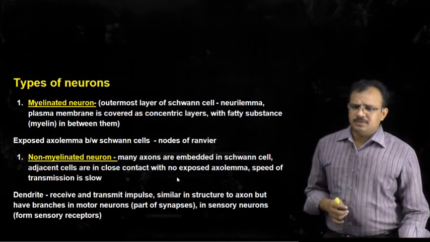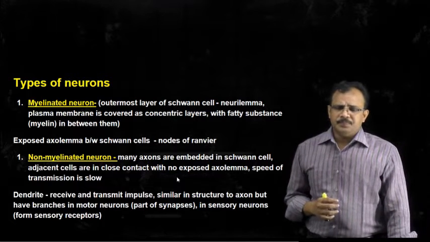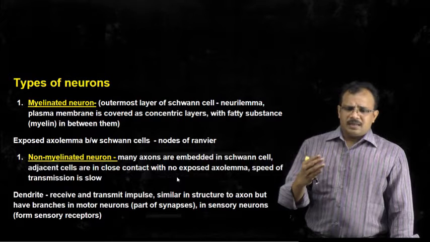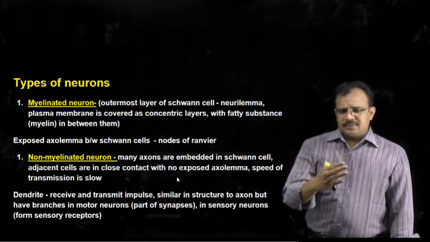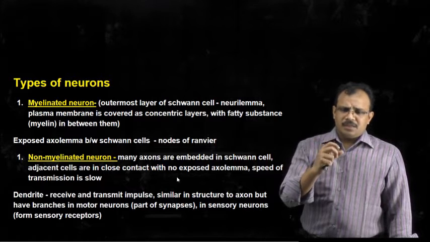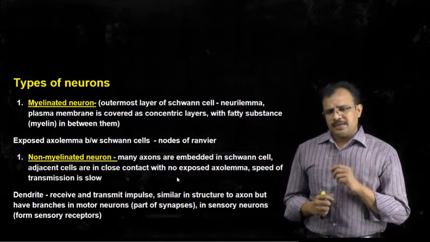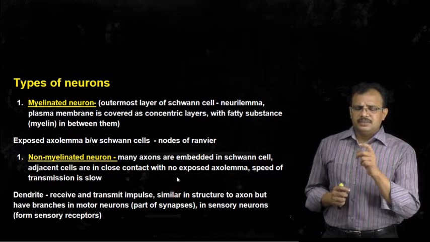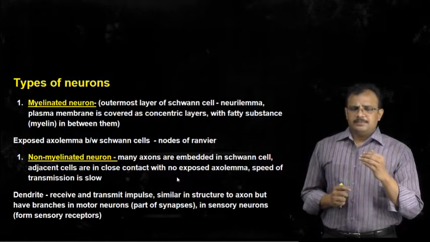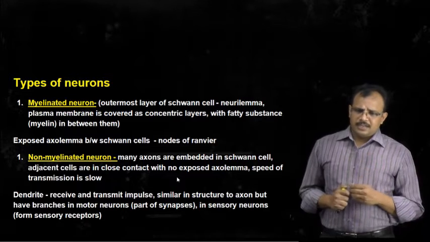So that is the difference between myelinated neurons and non-myelinated neurons. So myelinated neurons have many Schwann cells, and these Schwann cells enclose one axon, and there are gaps between these Schwann cells where the axolemma is exposed, and those gaps are called nodes of Ranvier.